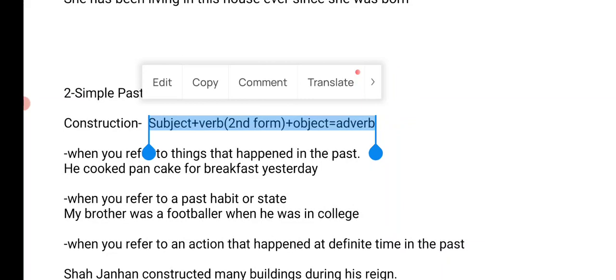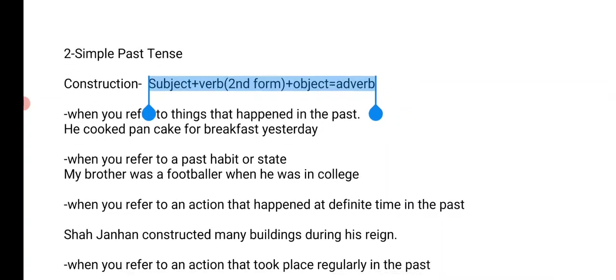My brother was a cricketer. He stayed in a house close to the college. These are all examples of simple past tense, the action that happened in the past. Many people visited this cinema hall in the past. Understand? Simple past is very simple. A subject plus we always use the second form of the verb and the object.